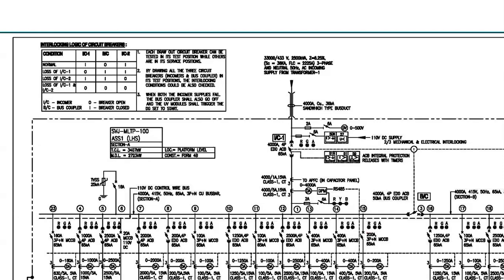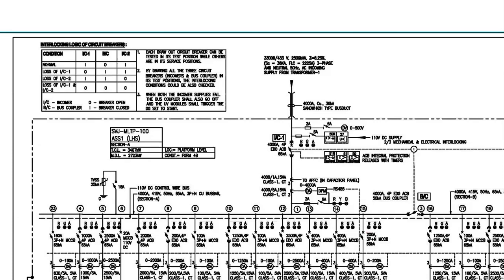So we are getting supply from both the transformers and both my incomers are healthy. Now there is a situation when due to some reason, one incomer is not available. It is having a fault. And it is not possible to repair it immediately. So we cannot afford that.